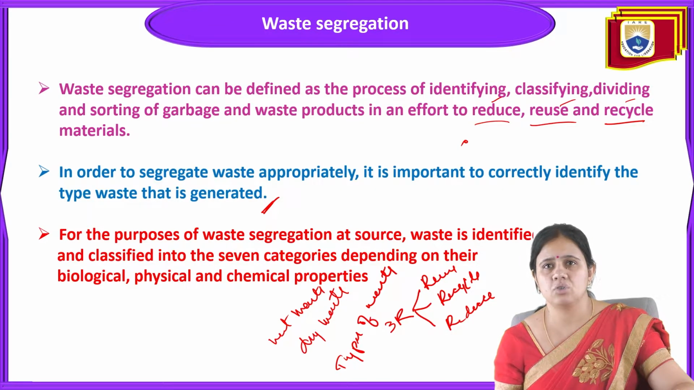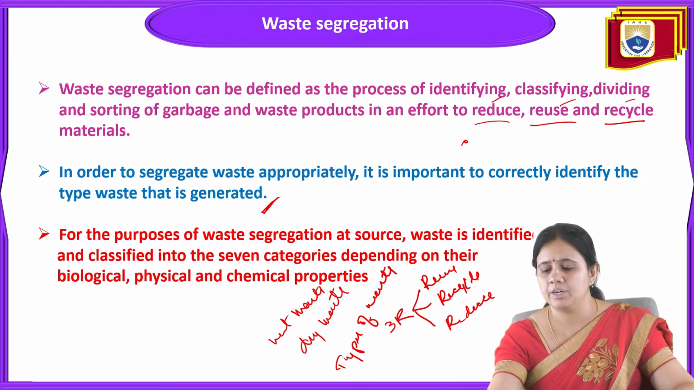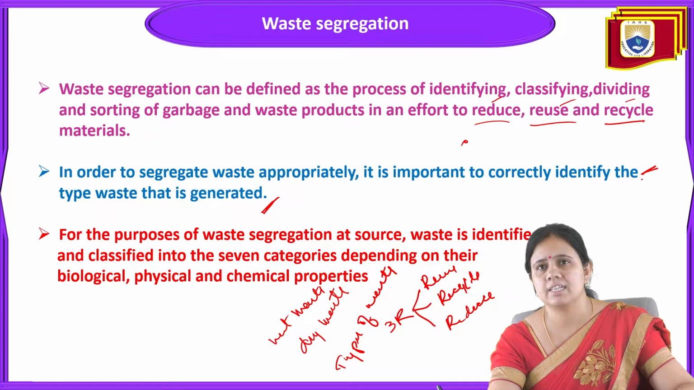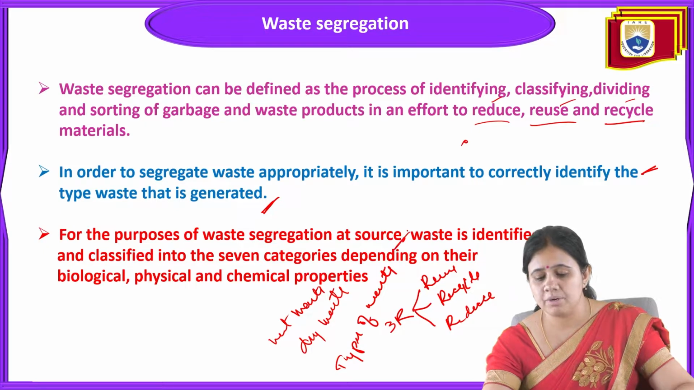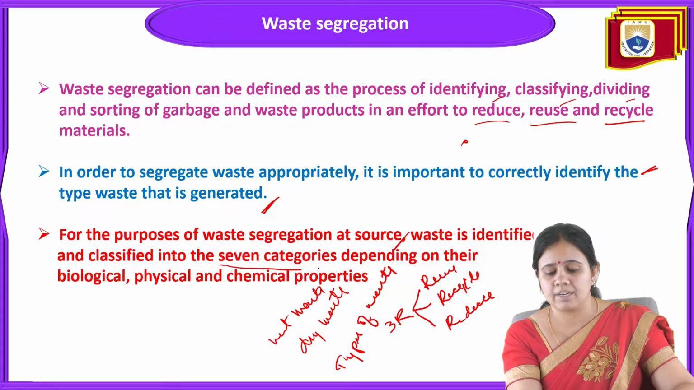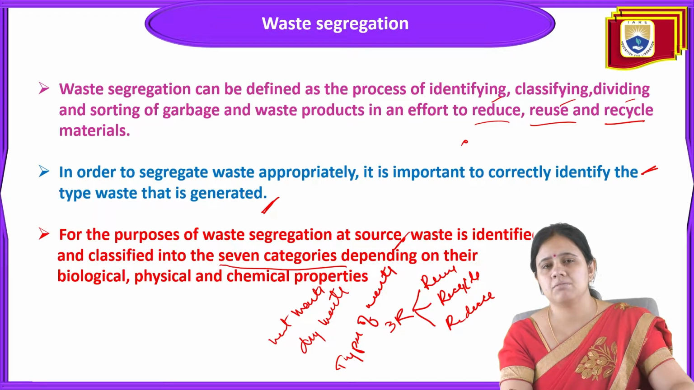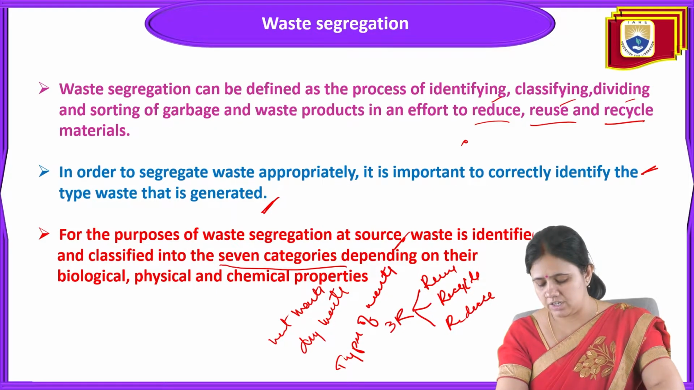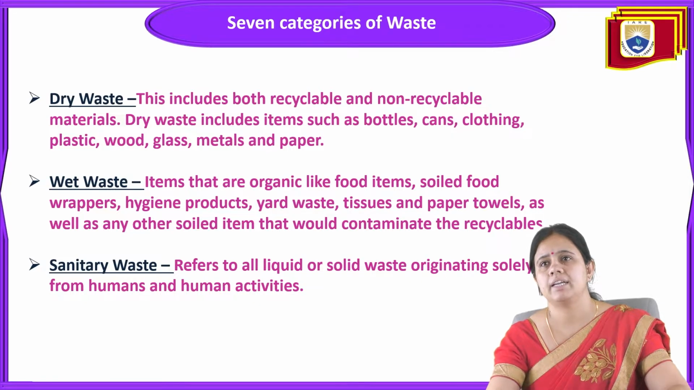In order to segregate waste appropriately, it is important to correctly identify the type of waste that is generated. For the purpose of waste segregation at the source, waste is identified and classified into 7 categories depending on their biological, physical and chemical characteristics. We'll discuss all these 7 categories in the next slide. Now the 7 categories, the first one is dry waste.